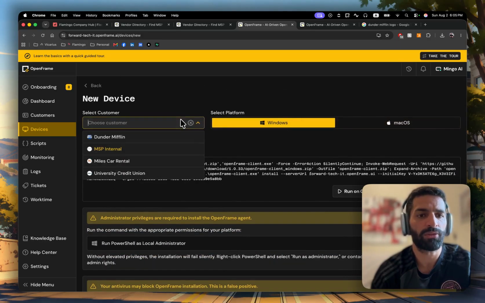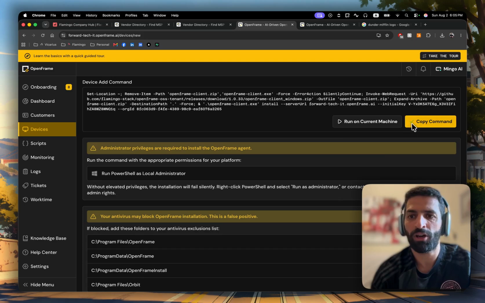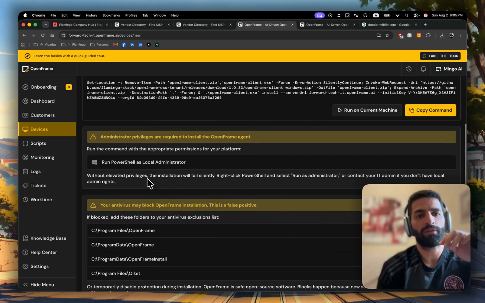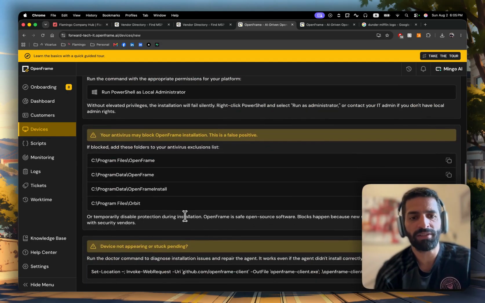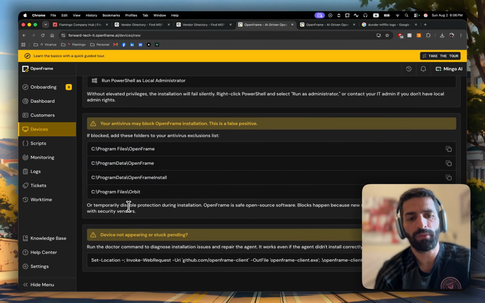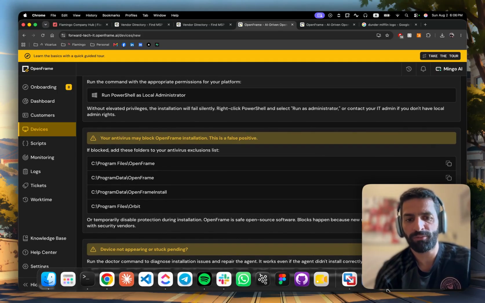We support Mac and Windows. We're going to choose Dunder Mifflin under the customer, and you will see that it changes the organization ID. We're going to copy this command. For Windows machines, this needs to run as local admin. And if you have any sort of EDR or EPP running on those devices, you need to add all of those paths into the exclusion list.